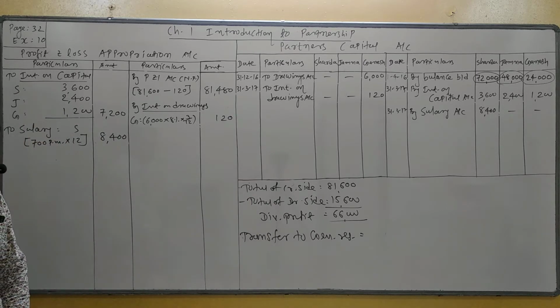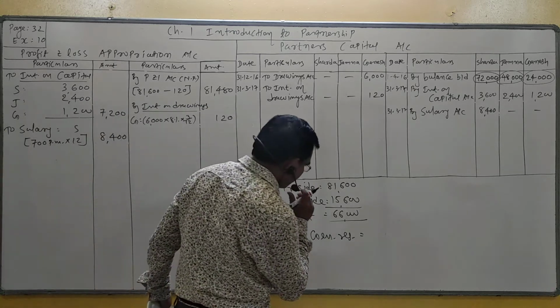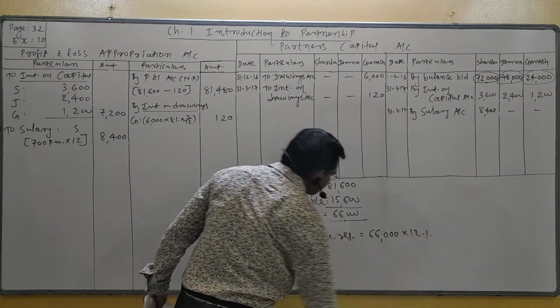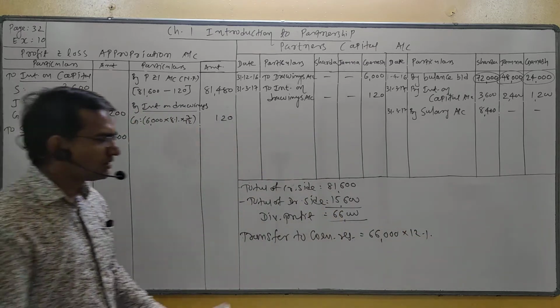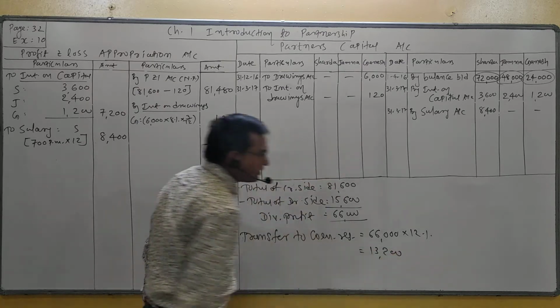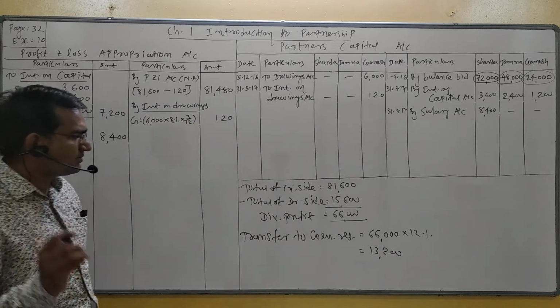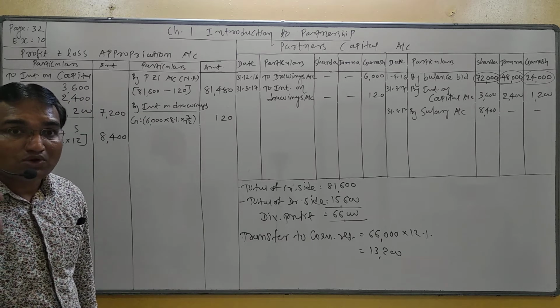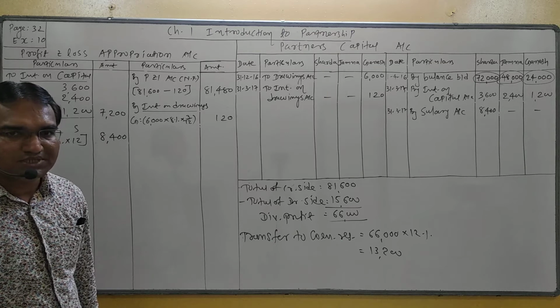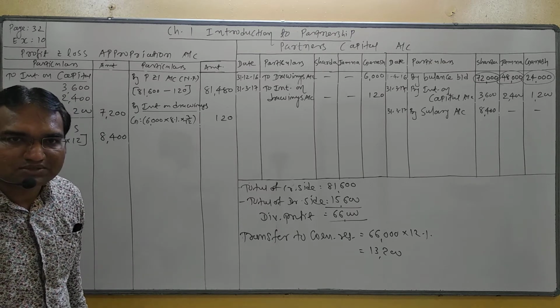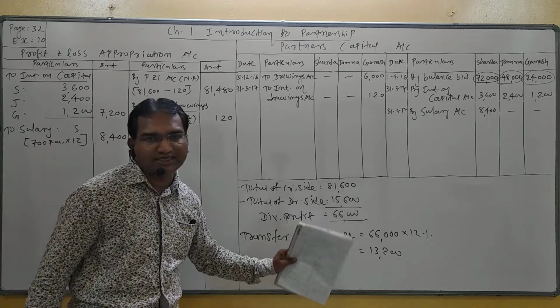Transfer to general reserve: 66,000 at 20% is 13,200. But as per condition, transfer to general reserve must be not less than 18,000, meaning 18,000 or more. But this is less than 18,000.